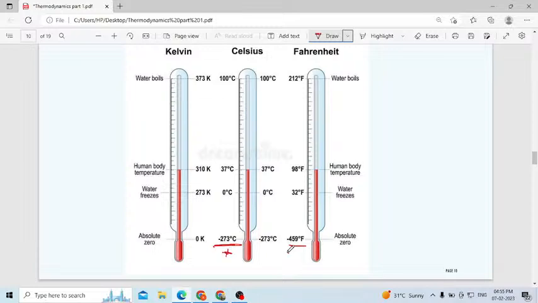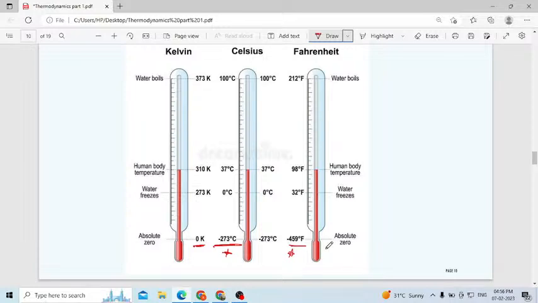This is also very important. Only 0 Kelvin is nothing but absolute zero. Remember the value, maybe they will ask in the exam. In the Celsius scale, what is the absolute zero temperature? Minus 273 degree Celsius. Then in the Fahrenheit scale, what is the absolute zero temperature?